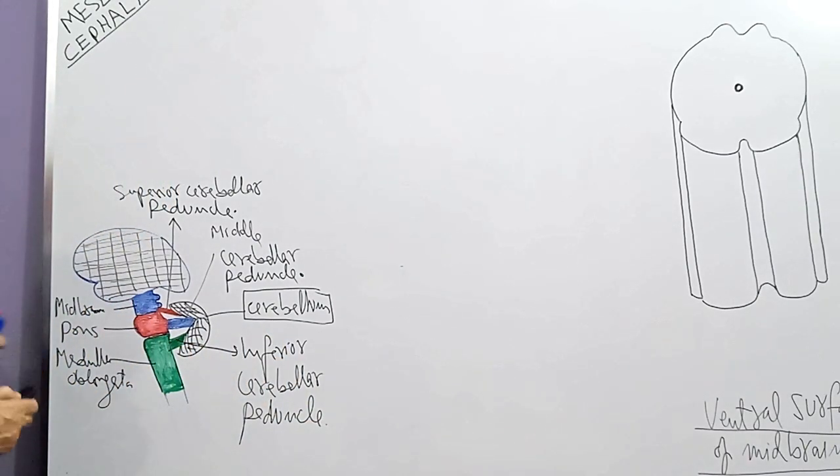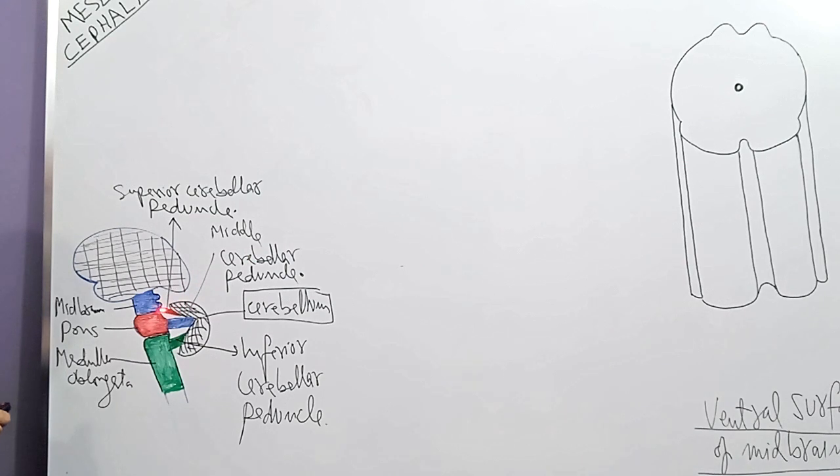So you can see the cerebellum is connected to the midbrain by the superior cerebellar peduncle, to the pons by the middle cerebellar peduncle, and to the medulla oblongata by the inferior cerebellar peduncle. These peduncles are in pairs.